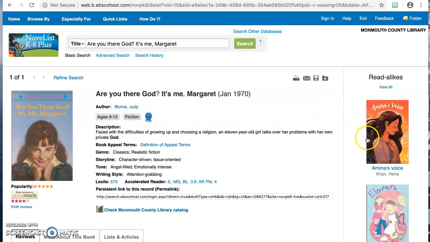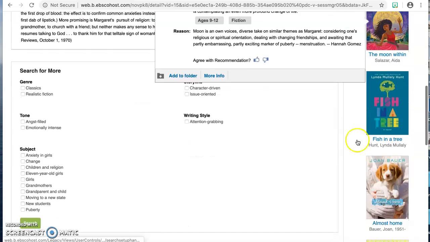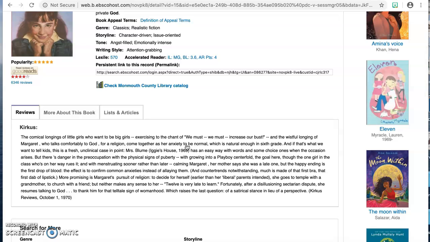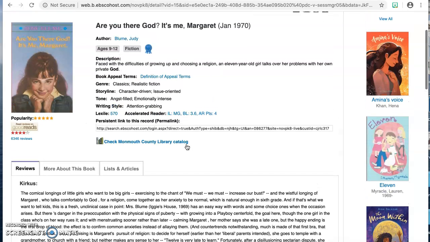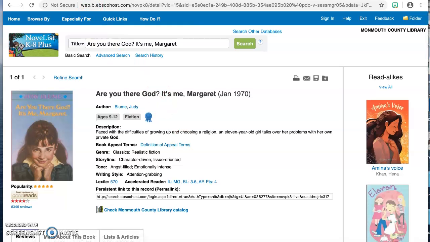So here's the book, and then if you look over to the right, you see read-alikes. So that's another way that you can get ideas for books or material for your child to read. And this tool is also available for you as an adult. So you would just go to the NoveList K-8 Plus.